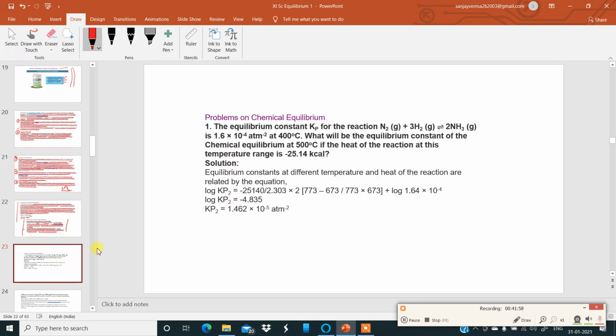Okay. Now problem. This one is a problem based on chemical equilibrium. The equilibrium constant Kp for the reaction is given.